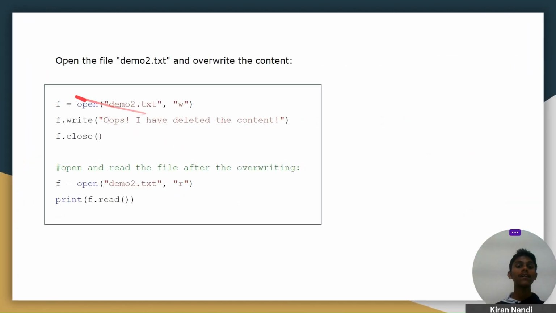But in this case, if we open the file in write mode and use a similar function for adding a new line, then it will delete all the content that already exists in demo.txt and add only the new line. And if we print this file after this command, then it will just print this line, not the content that already existed in the file.